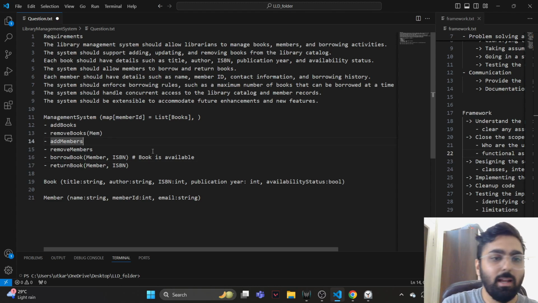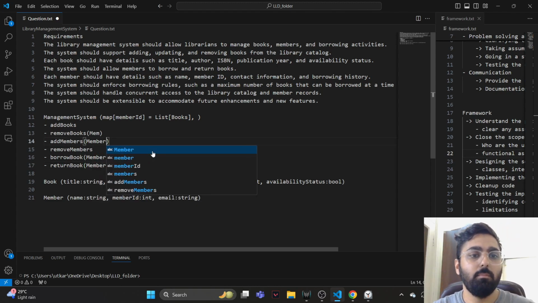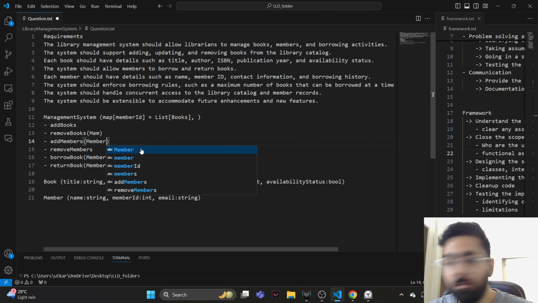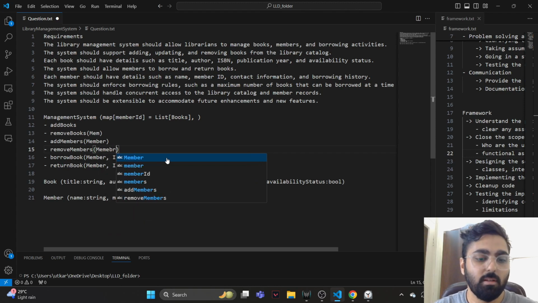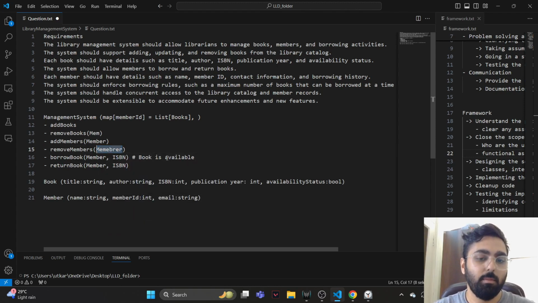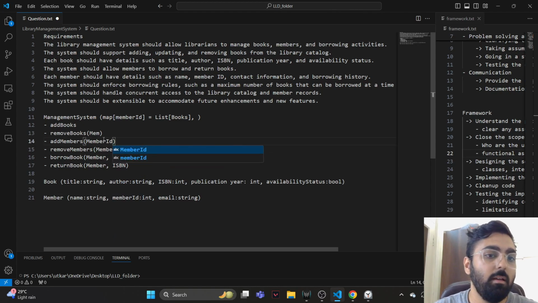Then we have simple add members. We take up a member instance, and remove members. We also take up a member instance, I guess. Member ID, maybe member ID, and what it does, it adds and removes members.